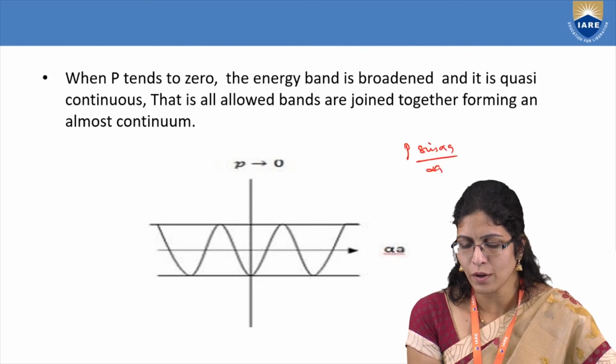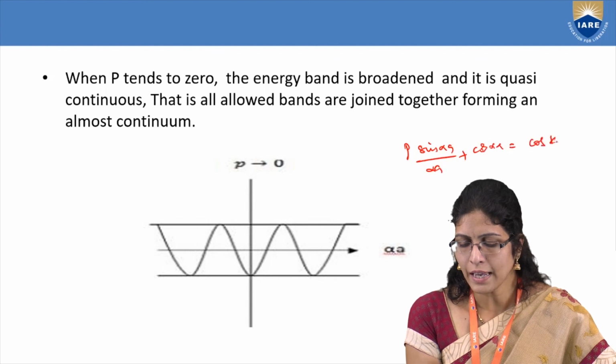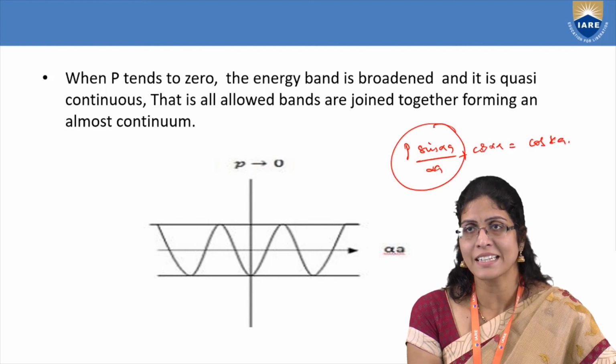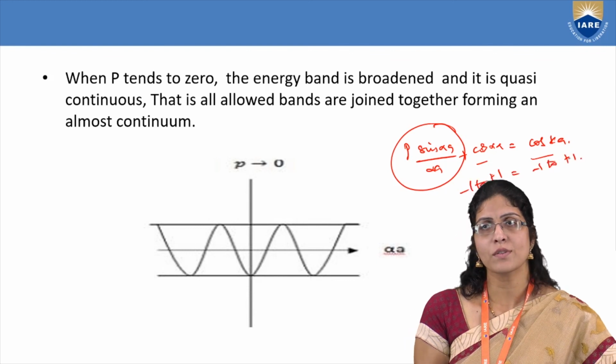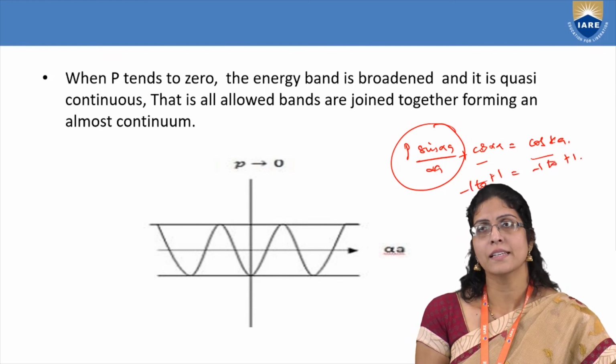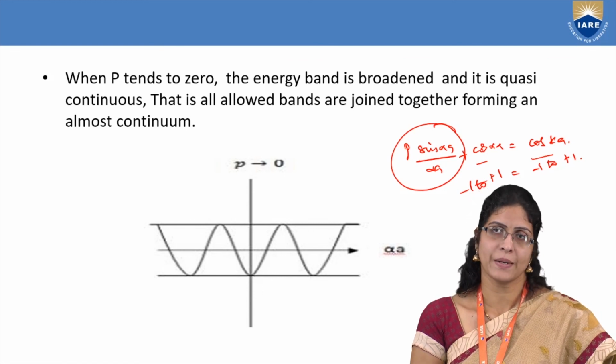P sin(alpha a)/(alpha a) + cos(alpha a) = cos(ka). So if P is equal to 0, this entire term will be 0. You are left over with cos and cos, that is -1 to +1 will be equal to -1 to +1. So for different values of alpha a, this should be fitting in between -1 to +1.